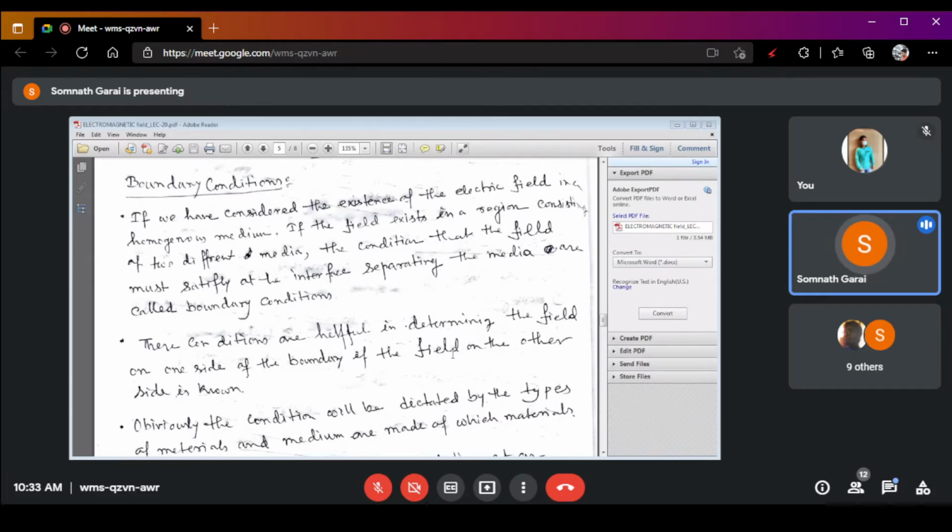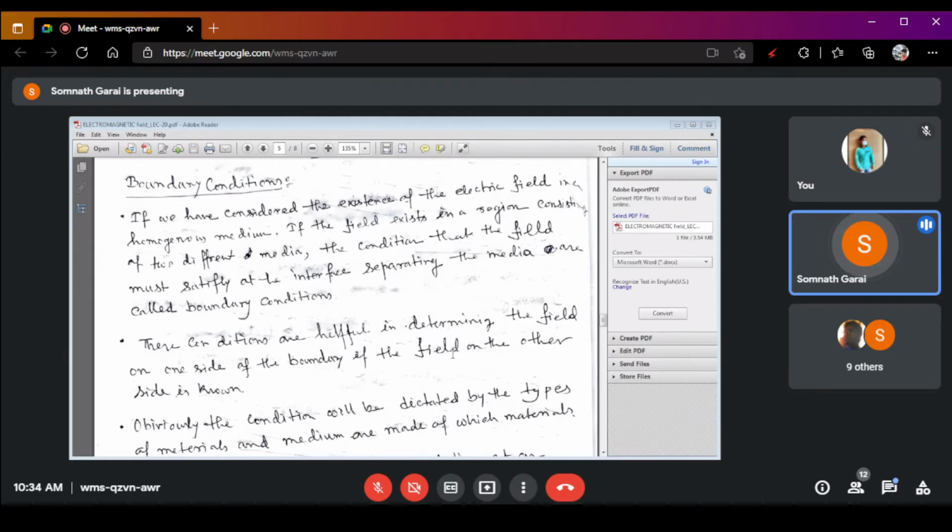Next topic is called the boundary condition. As I told you, the boundary condition is very important for calculating the electric field for a homogeneous medium.